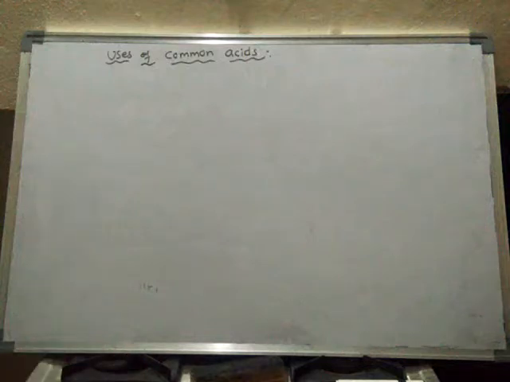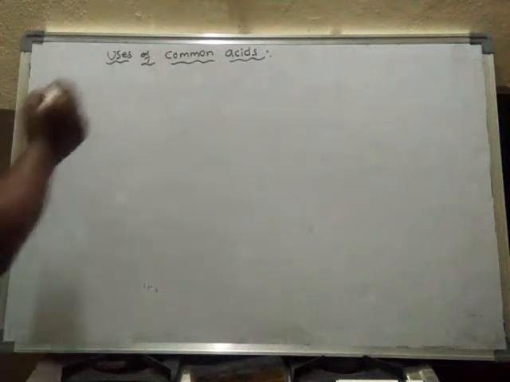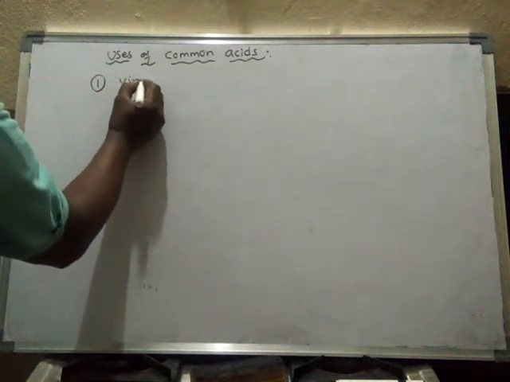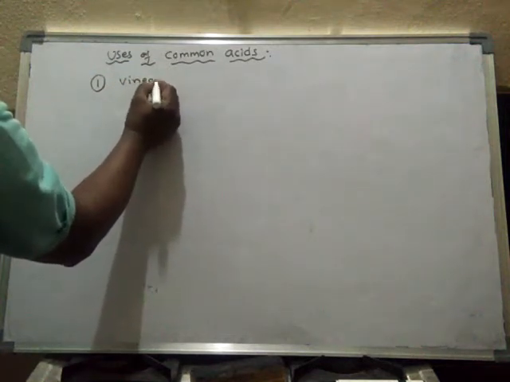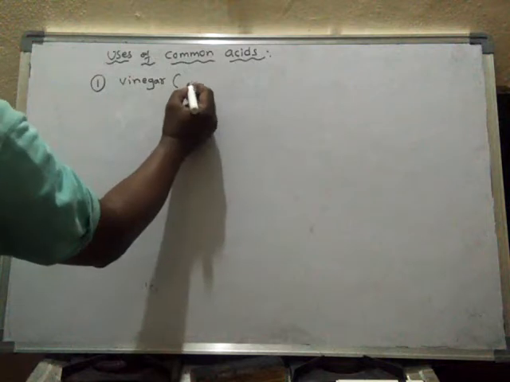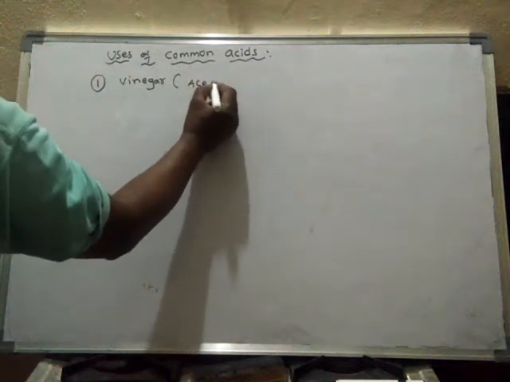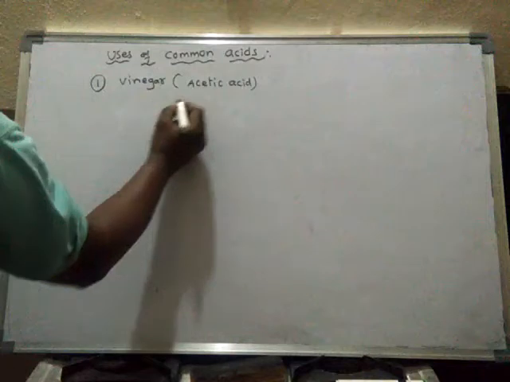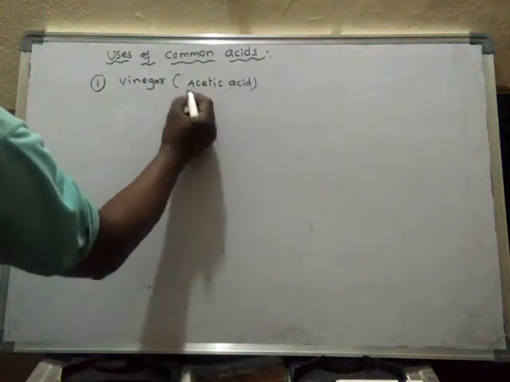There are so many common acids that we use in our day-to-day life. For example, vinegar, which is nothing but acetic acid. Vinegar contains acetic acid.